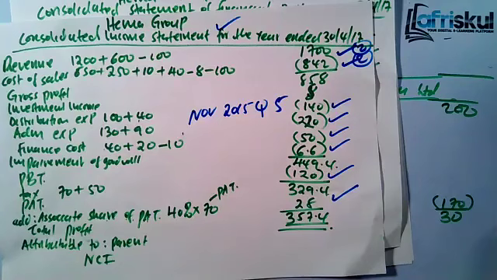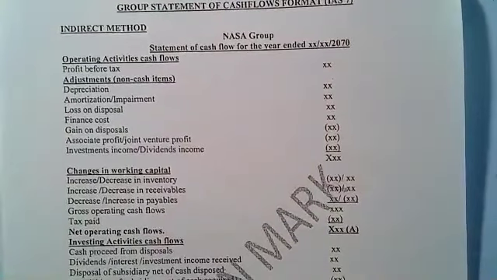Now I want us to look at something else. So I think I'm through with groups. I want us to go to another subtopic, or we can call it a topic, but it requires the concept of the group. And now we'll be looking at what we call the group cash flows.